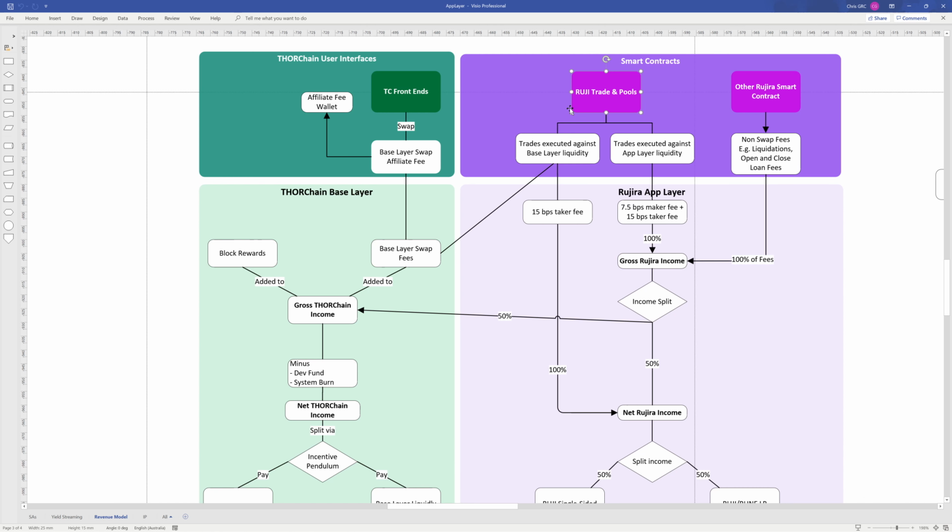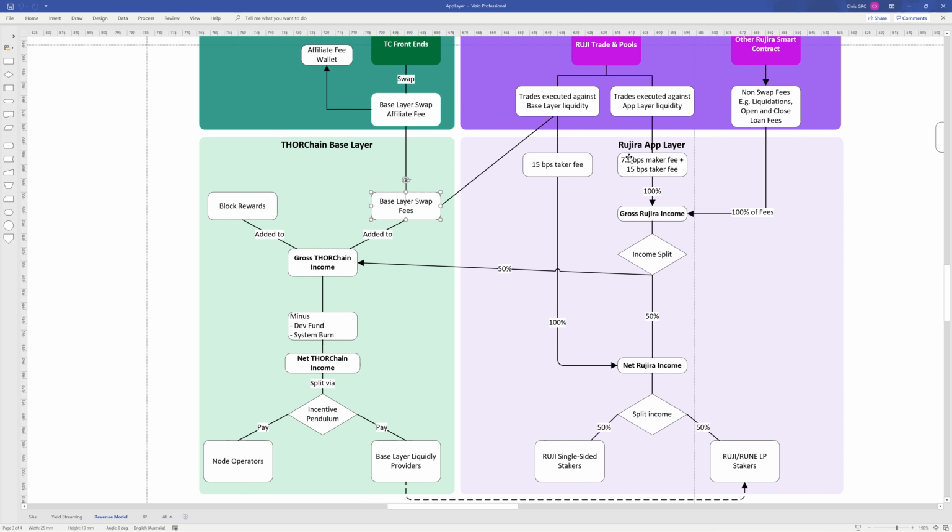So that's a little bit different then, because whilst I take a bit of a fee, because they're directing traffic to THORChain, then the revenue that they've collected will go straight towards the net income, because they don't want to be paying THORChain twice. Like, they're not going to be taking this fee and sharing with THORChain because they've already directed the traffic to THORChain. So there's a bit of a principle, doesn't get paid twice. So it's collecting the base layer swap fees here because of the traffic that Rujira's directed to it, or the way that the app layer is leveraging the base layer.